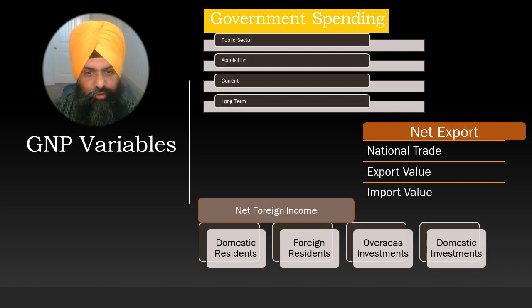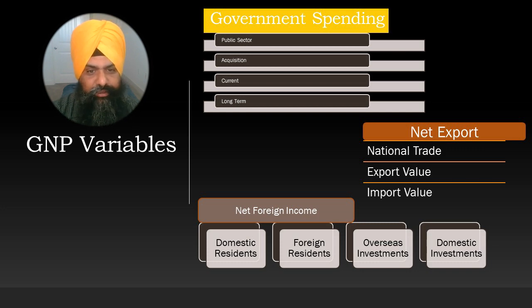In government borrowing, the government borrows from its citizens and foreigners. Government spending can be current spending like wages and raw materials, or long-term capital spending toward the nation's infrastructure. The purpose of government spending is to supply goods and services that are not provided by the private sector, such as roads, defense, schools, and welfare benefits.